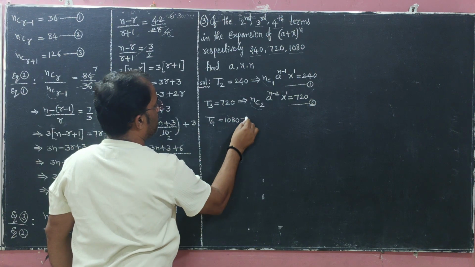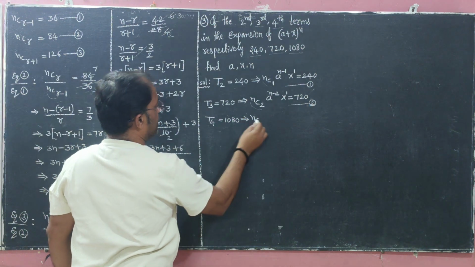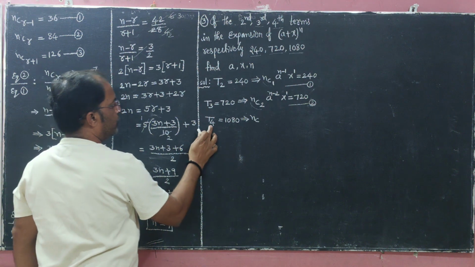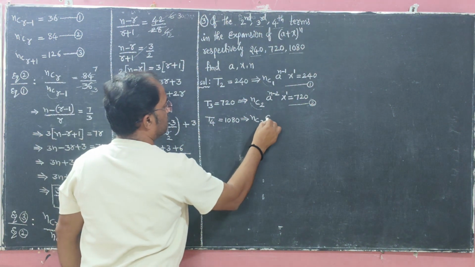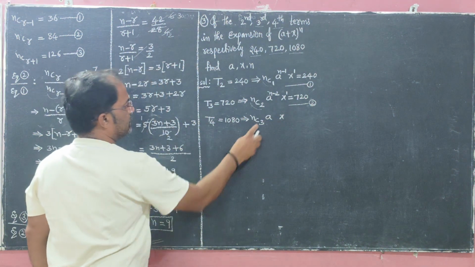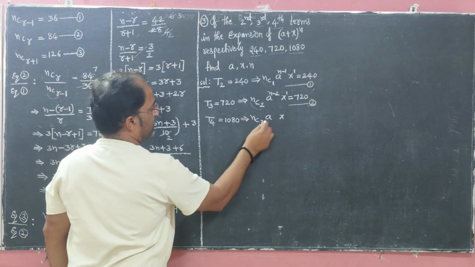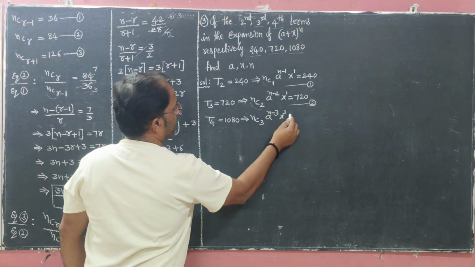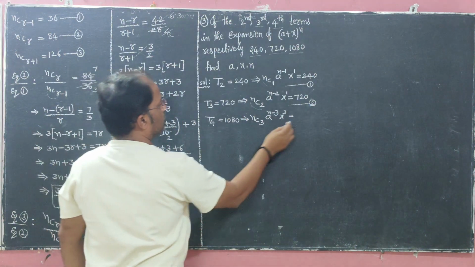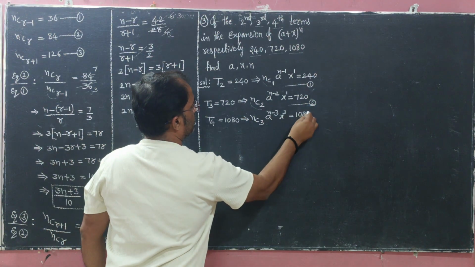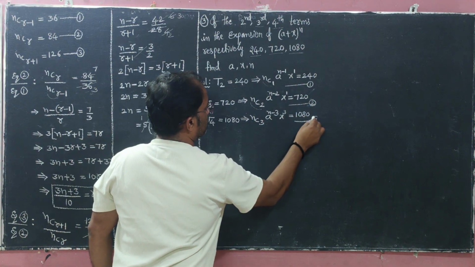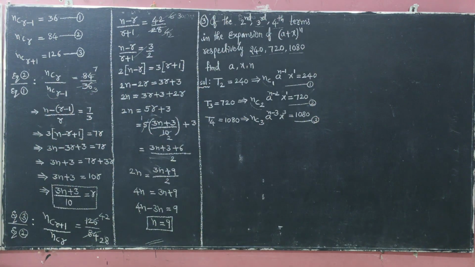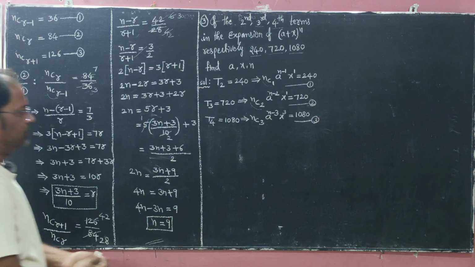Okay, so that implies NC3, since the base is 3 (for the fourth term, 4 means 3), and the first term is a, the second term is x. A power is n-3. Okay, and x power is base 3 and it is equal to 1080. Okay, let this be equation number 3. Equation 1 completed, equation 2 completed, and equation 3.